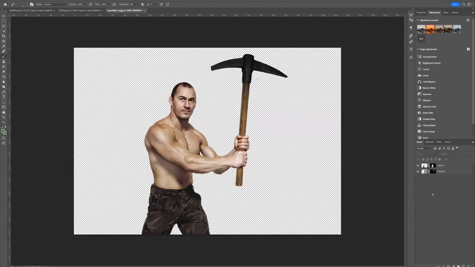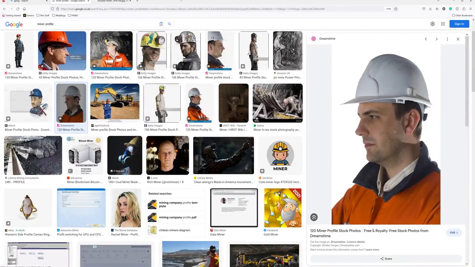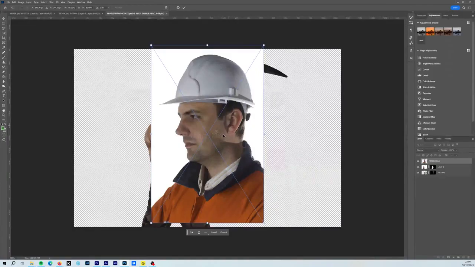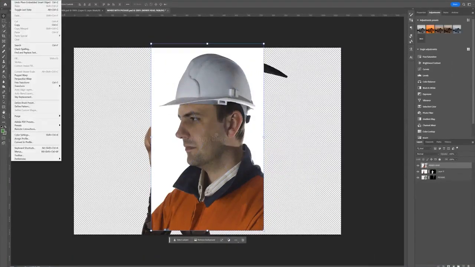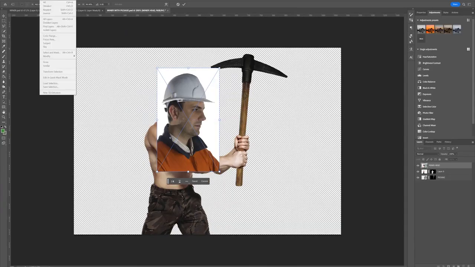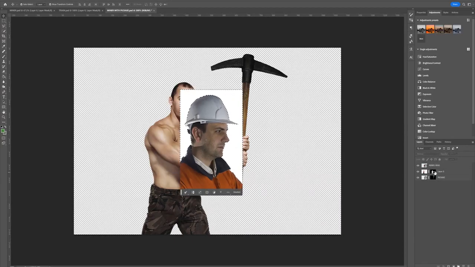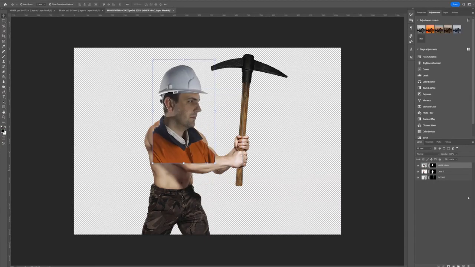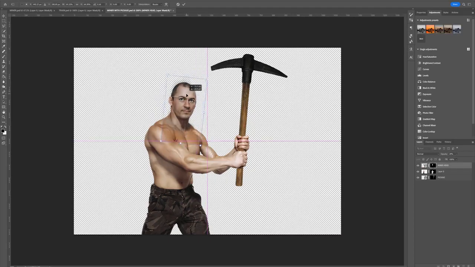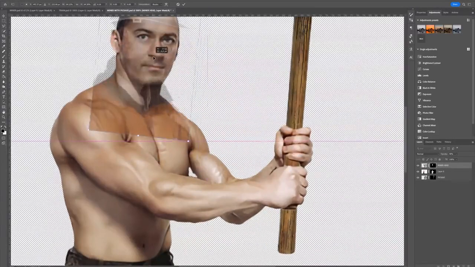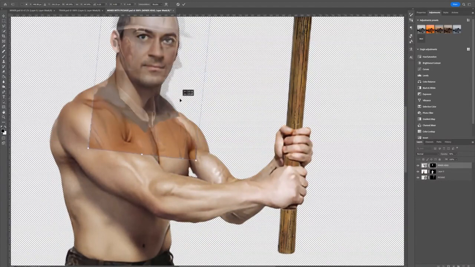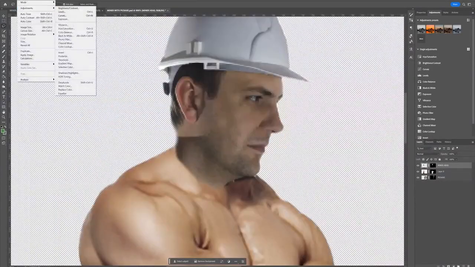I need to give this guy a new head, with a different hat, because miners have pretty specific hats, and I want to be able to include that. I found a nice picture of a miner. I'm going to drag that into position and start scaling it about right. I'm lowering my opacity and trying to line up the neck with the body of our current composite. It just takes a little bit of time to nudge these into position to make sure that they're right. So I think I'm happy with where it is.